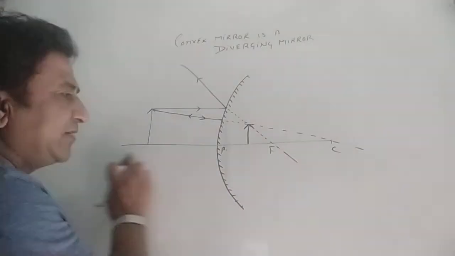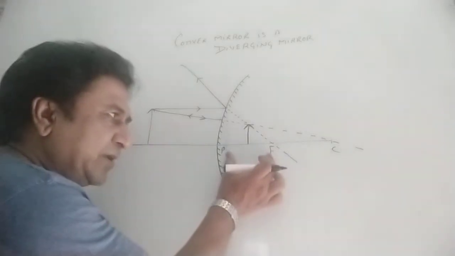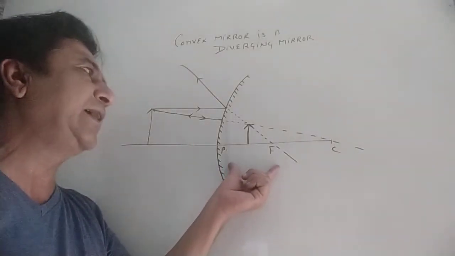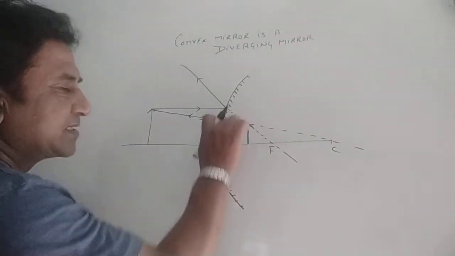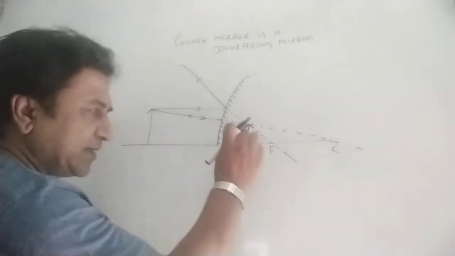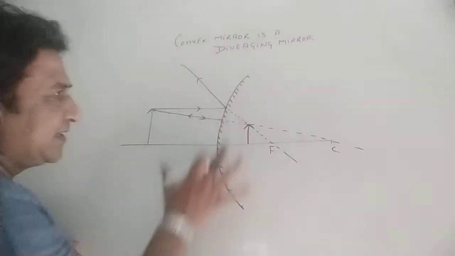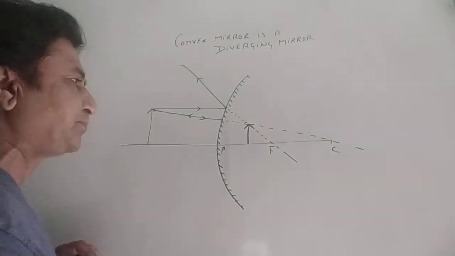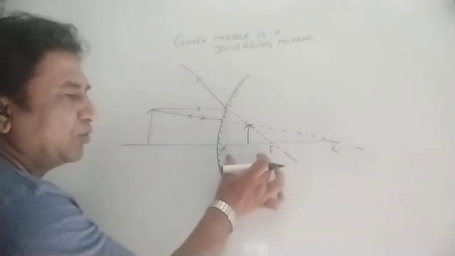Now, I said wherever you place the object in front of a convex mirror, the image will be formed between pole and focus. See, it will always be virtual. It will be erect, always above the principal axis. Already discussed, whenever the image is formed above the principal axis, it is erect and virtual. So a convex mirror has a property: wherever you place the object, except infinity, the image is going to be produced in between the pole and focus.